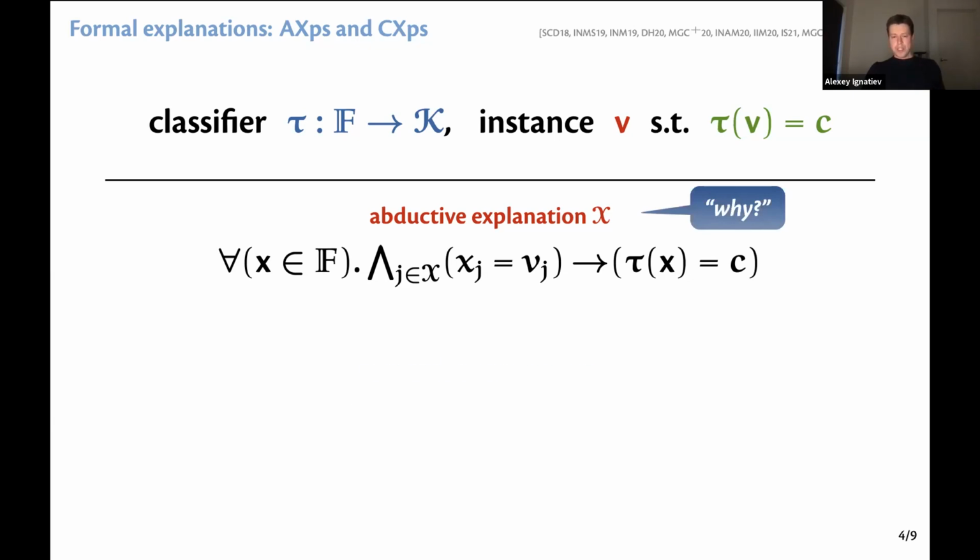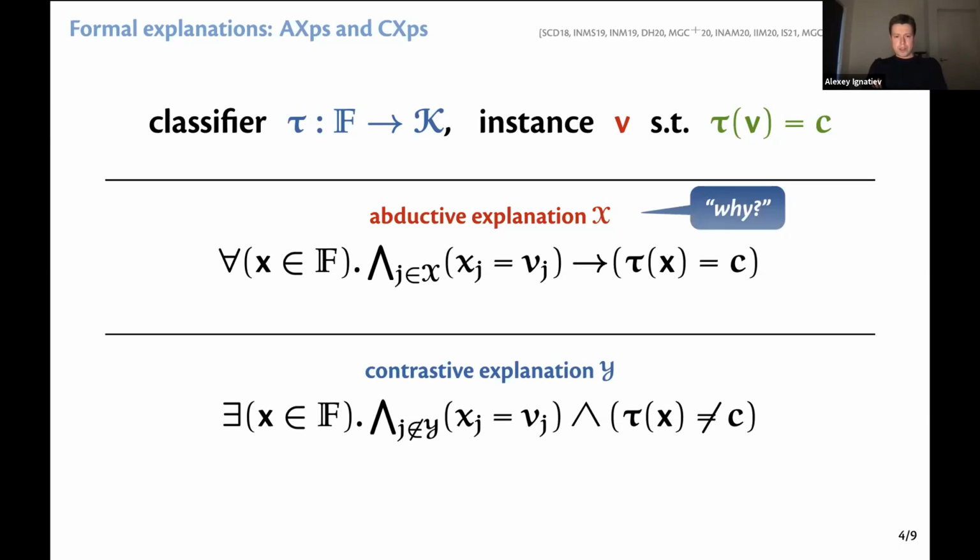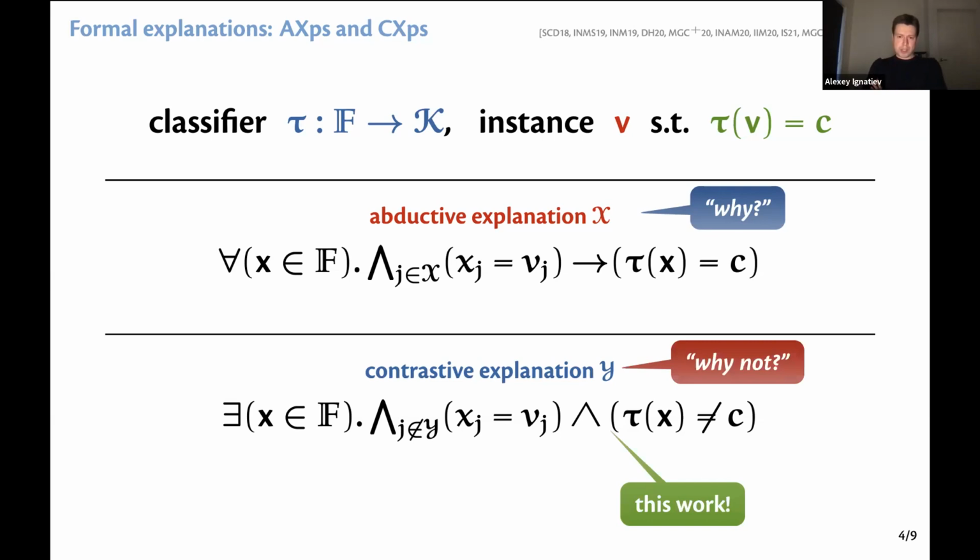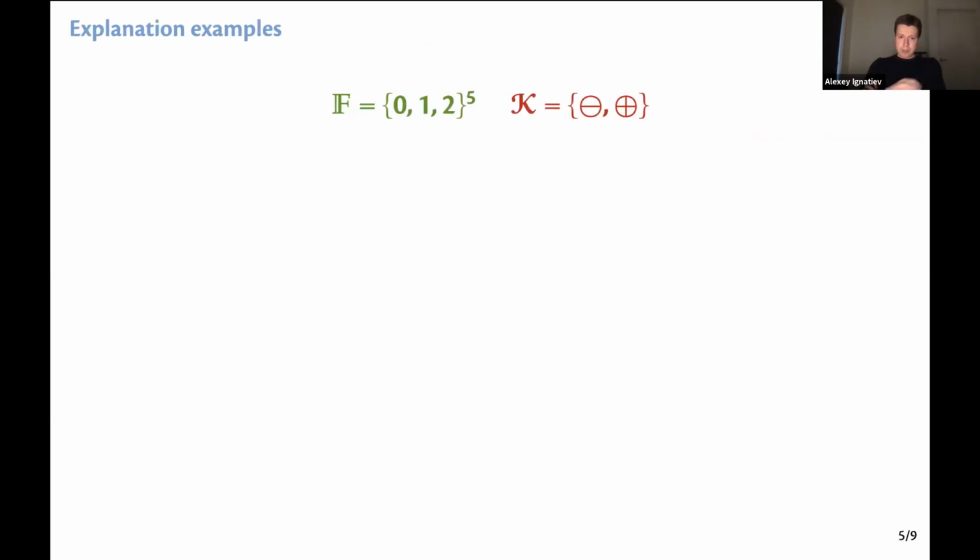Why this prediction? Somewhat dually, there is a concept of contrastive explanation, which we study in this work, which basically is a subset of features that, if allowed to take any value, then there will be an instance in the feature space that is predicted differently than c. So this kind of explanation helps us answer a why not question. And this is what this paper was about. So I have a couple of examples.